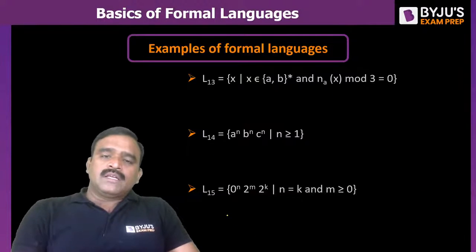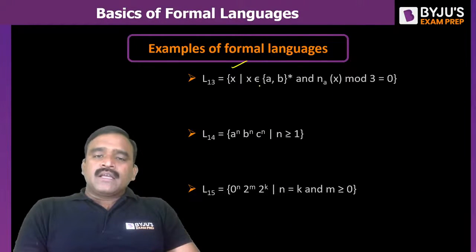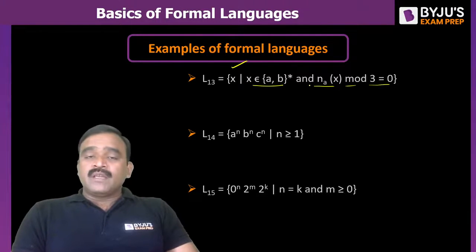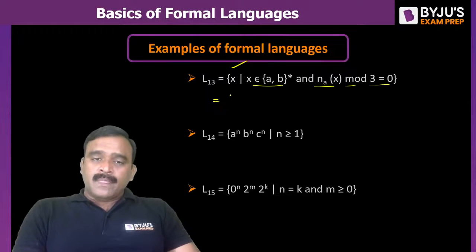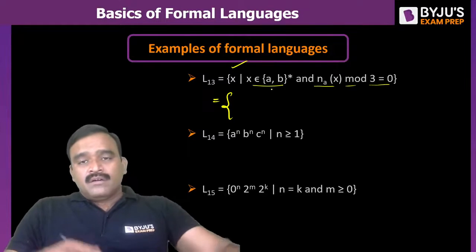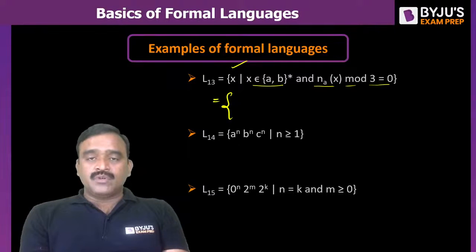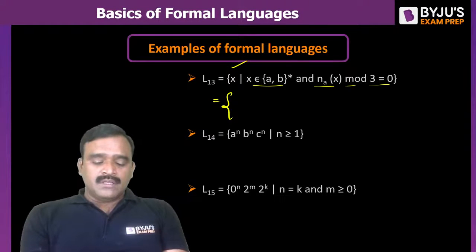Now coming to L13. x such that x is a string of a's and b's, number of a's in x mod 3 equals 0. That means b's can be any number. There is no restriction on b's. This type of pattern. Actually, the language definition format can be taken from any textbook. So that's why I'm just explaining all these things.